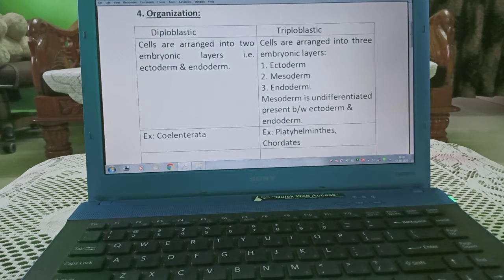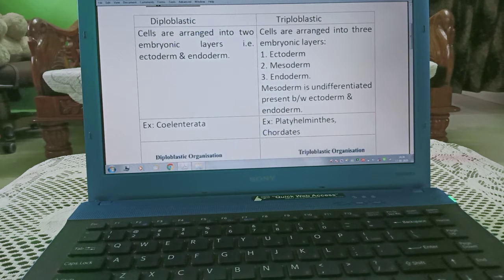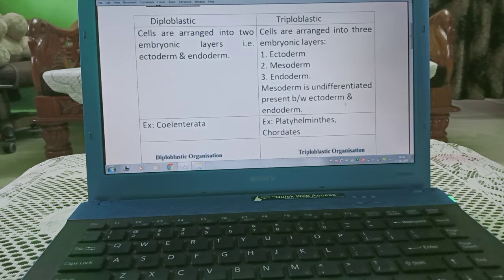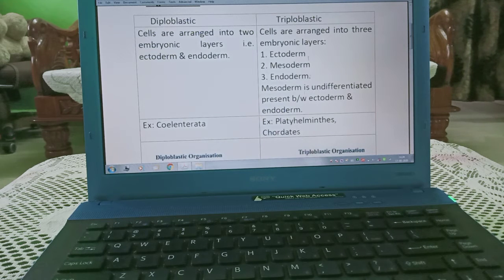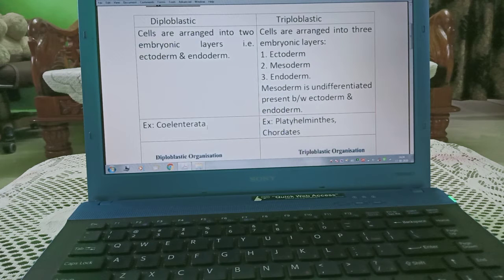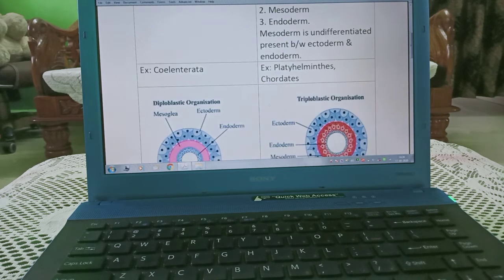Three layers are there, and here mesoderm is undifferentiated, which is present between ectoderm and endoderm. Ectoderm means outer layer, endoderm means inner layer, mesoderm means middle layer. Diploblastic example: Coelenterata. Triploblastic examples: Platyhelminthes, chordates, etc.